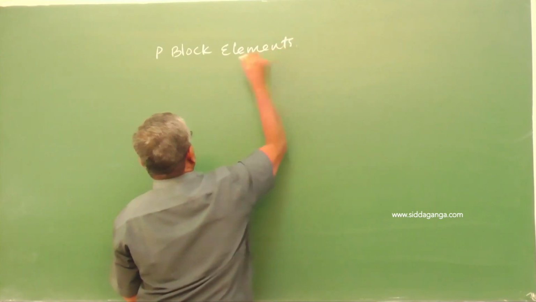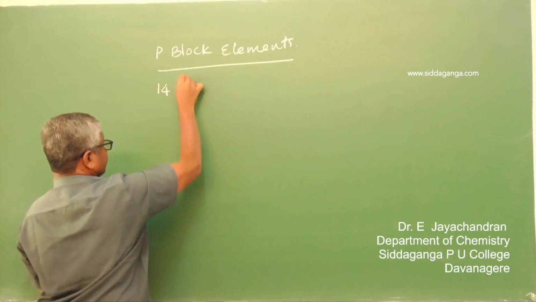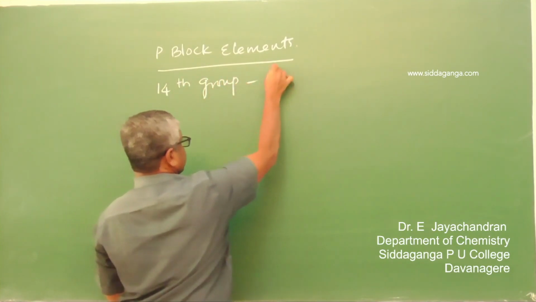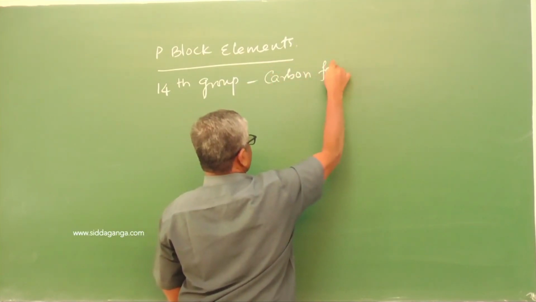Elements of the 14th group. It is called the carbon family.